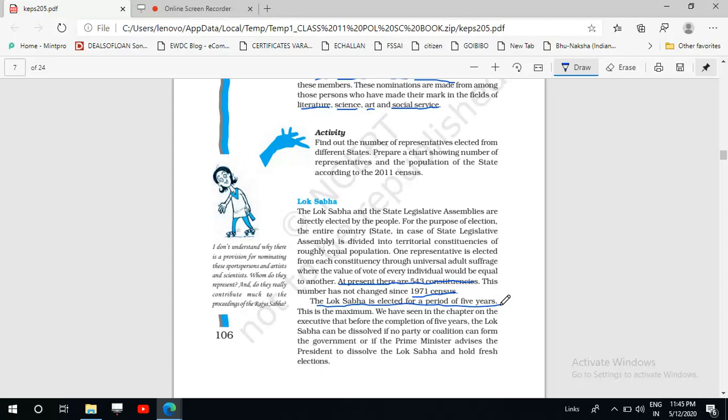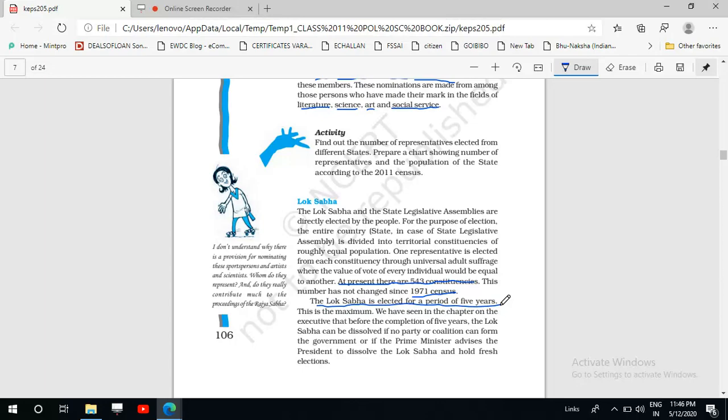Many times it happens that the Lok Sabha may dissolve before 5 years also, because we have seen in the previous chapter, when we were discussing the executive and the prime minister, that many times there is a situation when no party is able to get the majority in the election. Then a coalition government is formed, and this coalition government is very unstable.